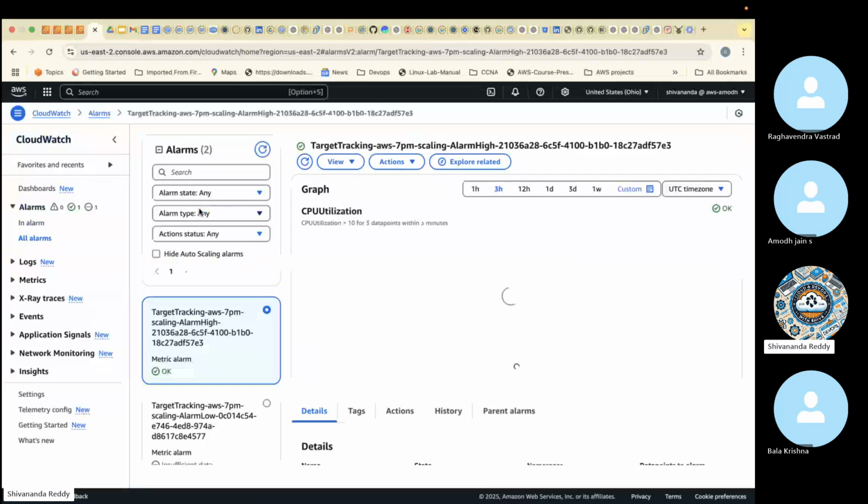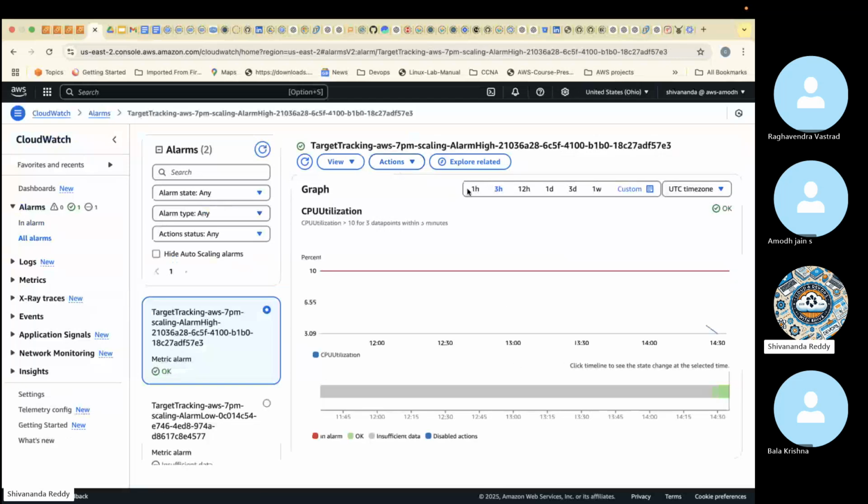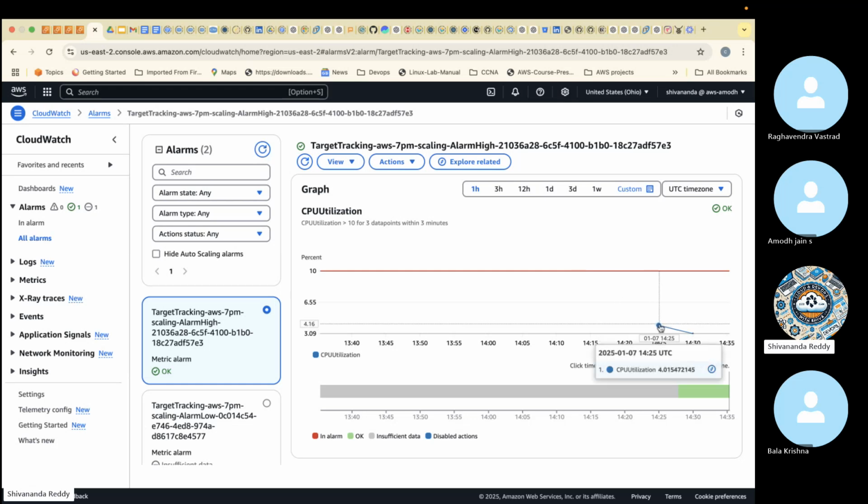How much CPU is there? Let me see, I will take the last 1 hour. Can you guys see this? Earlier it was 4%. Okay, now how much is there? 3%. But when it is going to launch new servers, if I want to create auto scaling, it will create them at about 10%, correct? So our percentage is 3% only. That's the reason auto scaling did not create any server.